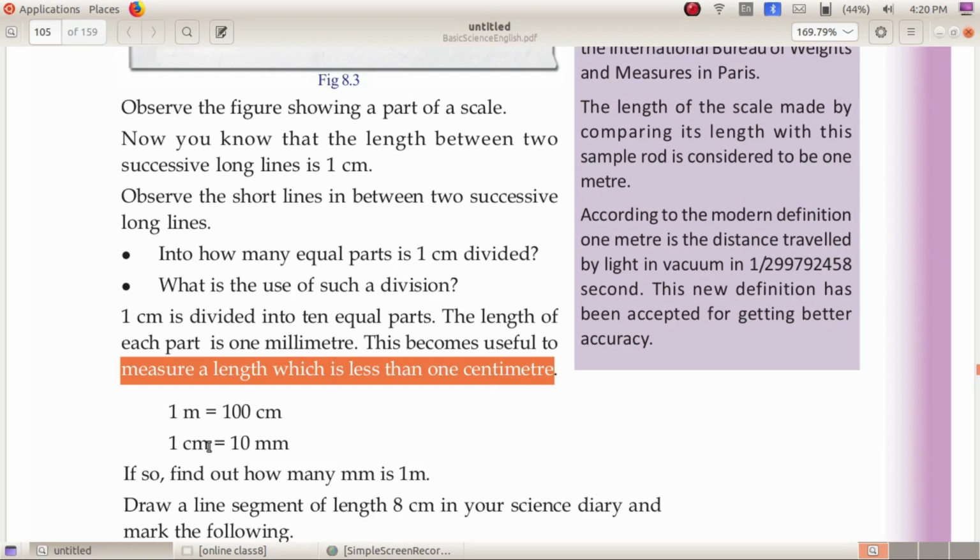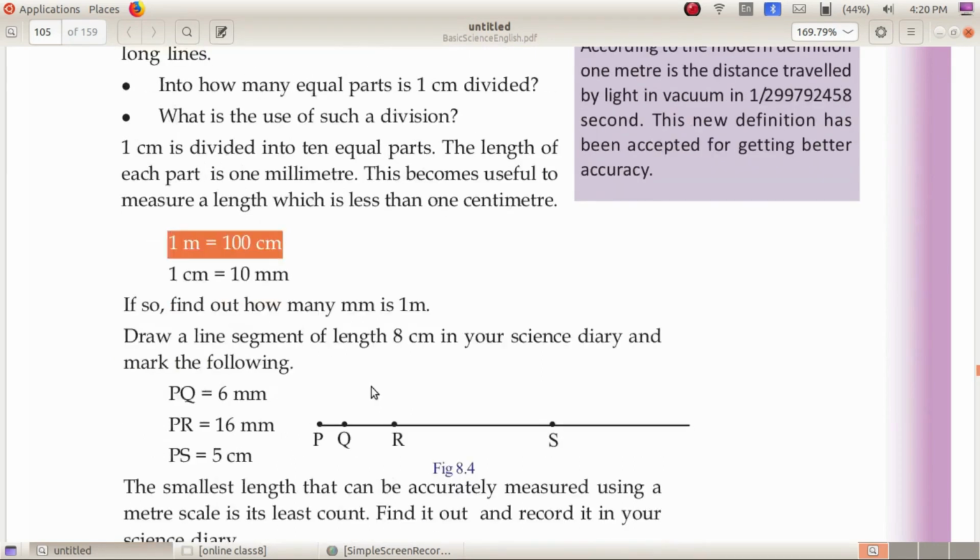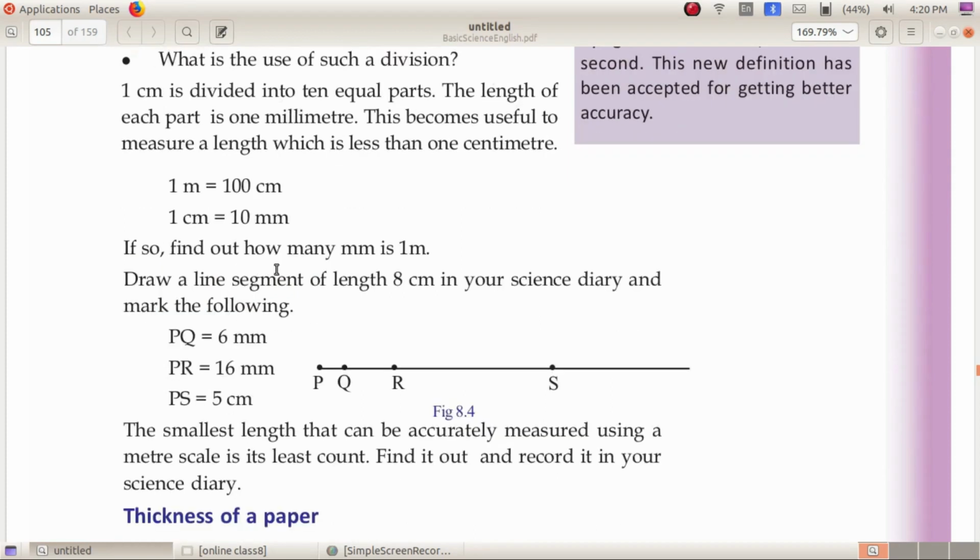Now, what are the relations between meter, centimeter and millimeter? 1 meter is equal to 100 centimeter and 1 centimeter is equal to 10 millimeter. If so, find out how many millimeter is 1 meter. We can easily say that 1 meter is equal to 1000 millimeter.